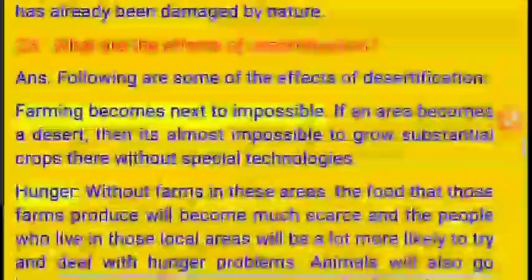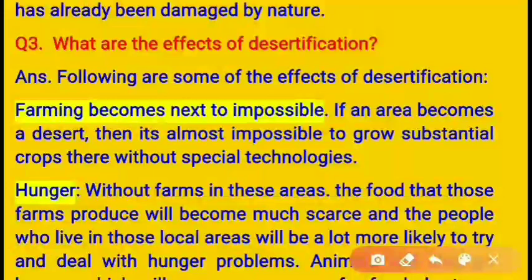Then the third question which I have made is here: what are the effects of desertification? This question can come in another way. For example, what are the consequences of desertification? What are the results of desertification? Okay, what can happen if desertification occurs? Okay, so the answer will be,